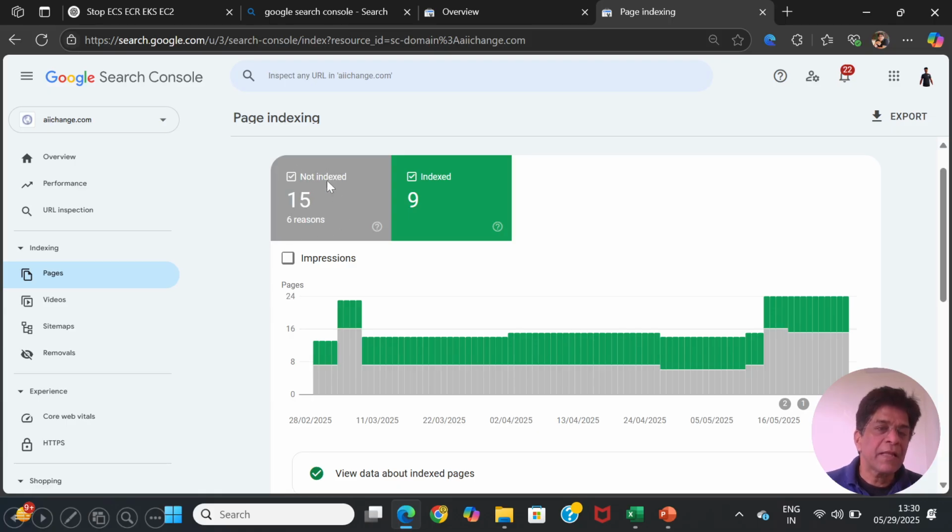Here it is showing 15 web pages are not indexed but 9 are indexed. That means 9 match its algorithm and have been indexed, and 15 are to be investigated. So we can get preliminary information on the performance of our website using this.